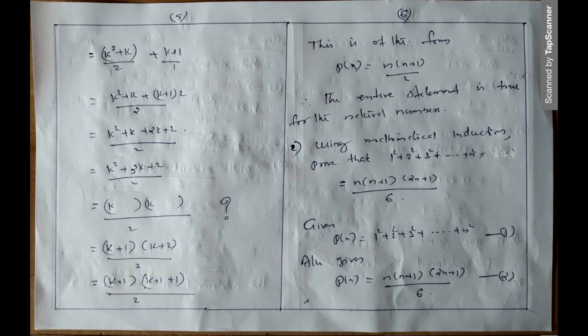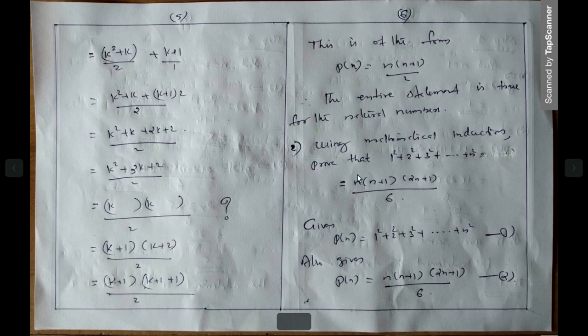Step 3, we are assuming that this is true for n is equal to k. Step 4, we are going to check whether this is true for n is equal to k plus 1. These are the 4 steps which are useful for checking a statement under the principle of mathematical induction. Therefore the entire statement is true for the natural numbers.